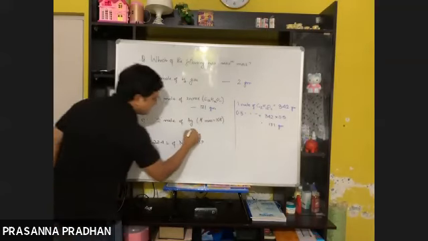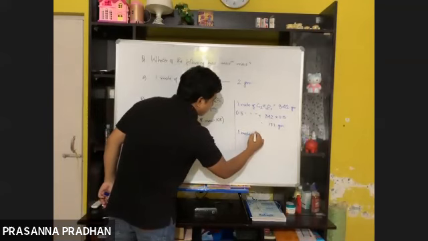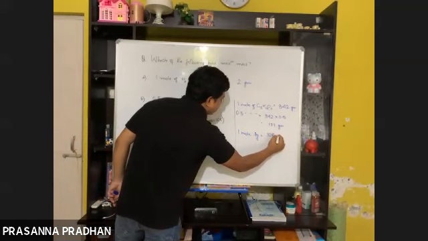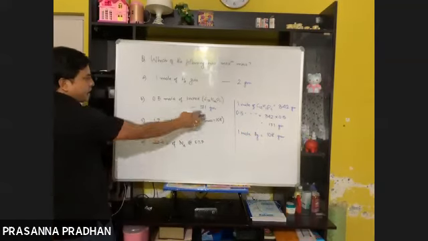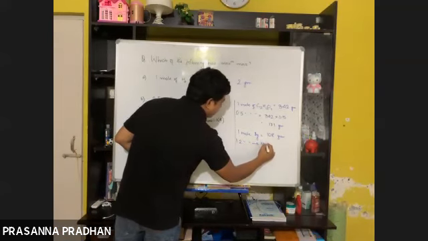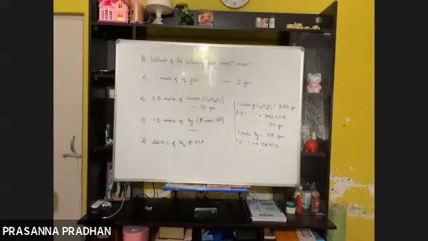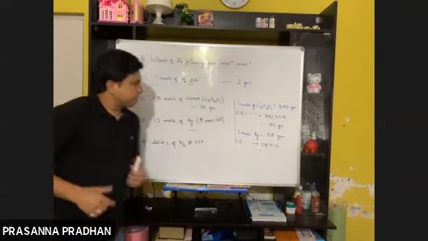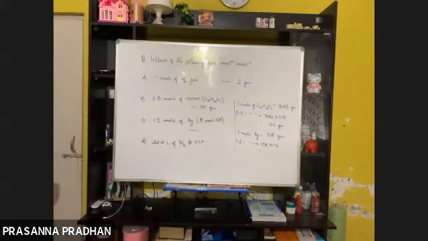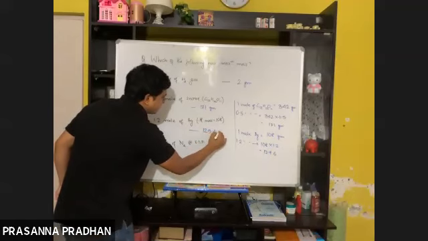What is the atomic mass of silver given? 108. That means 1 mole of silver is equal to 108 gram. 1 mole means it is equal to the atomic mass. So 1.2 mole of silver means 108 multiplied by 1.2. Kindly calculate it. The answer will be 129.6 gram.